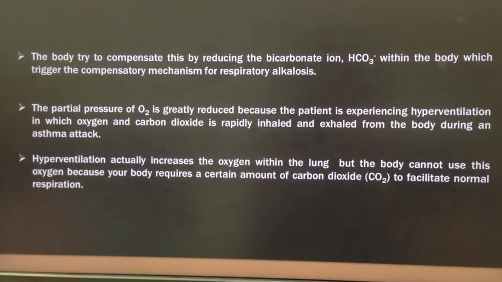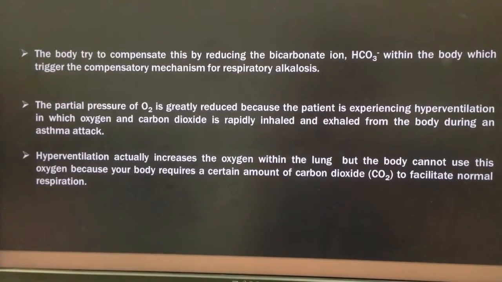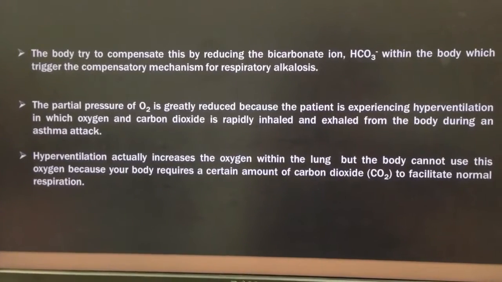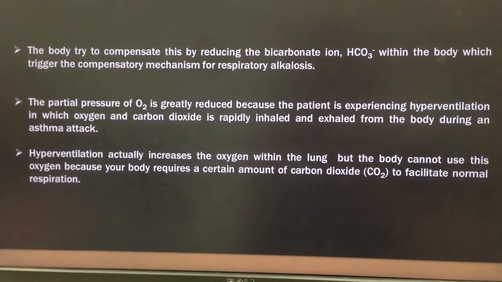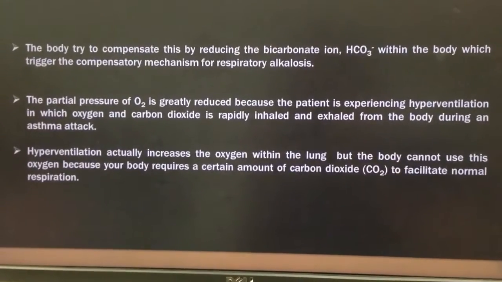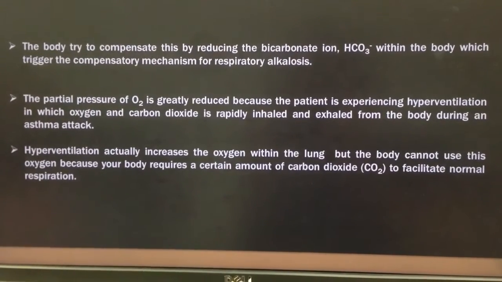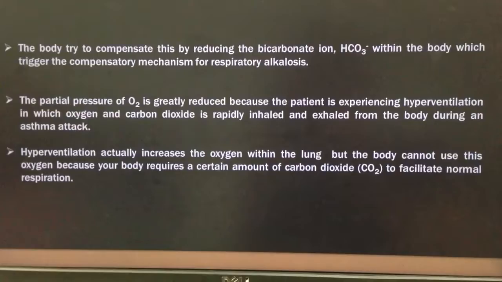The partial pressure of O2 is greatly reduced because the patient is experiencing hyperventilation, in which oxygen and carbon dioxide are rapidly inhaled and exhaled from the body during an asthma attack. Hyperventilation actually increases the oxygen within the lung, but the body cannot use this oxygen because your body requires a certain amount of carbon dioxide to facilitate normal respiration.